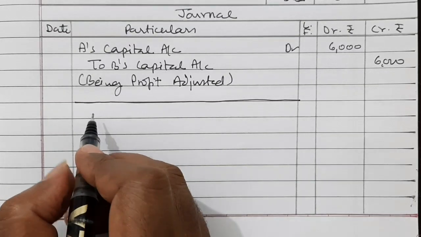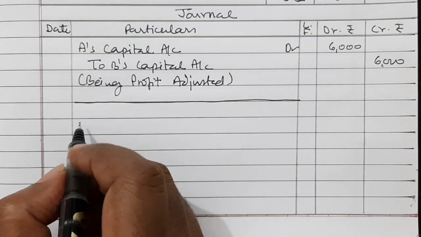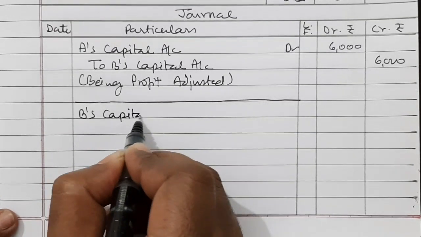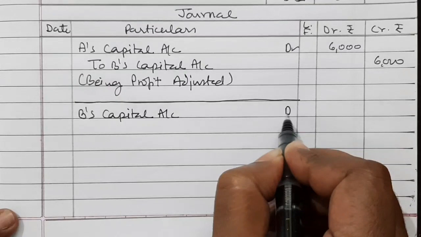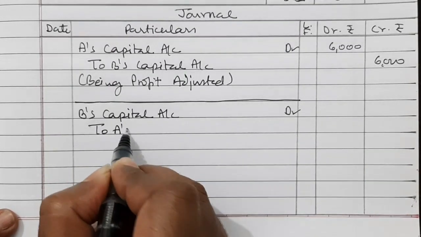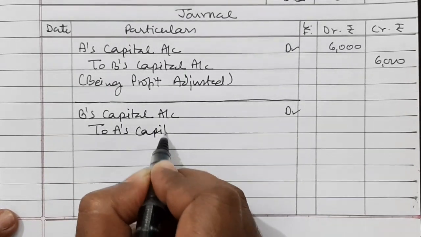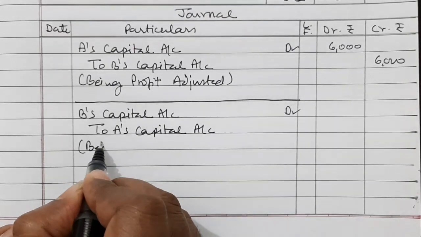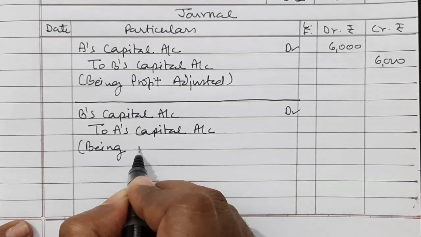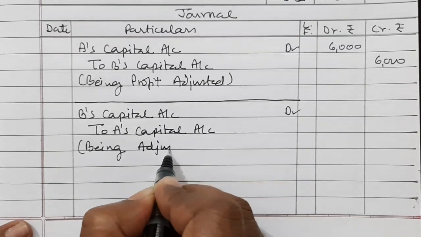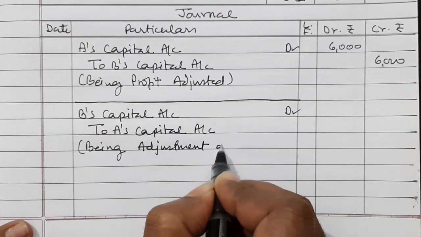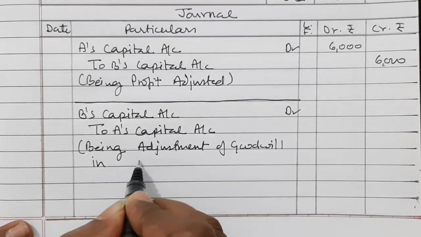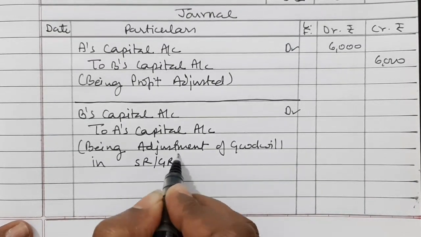Then now treatment of goodwill. In this treatment of goodwill, B's capital account debited to A's capital account. Being adjustment of goodwill in sacrificing ratio, gaining ratio.